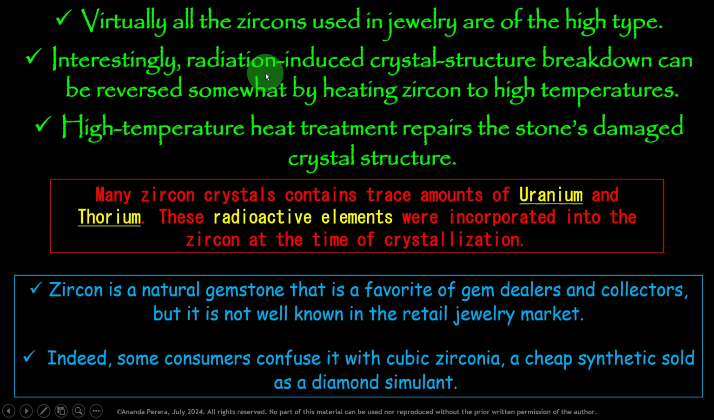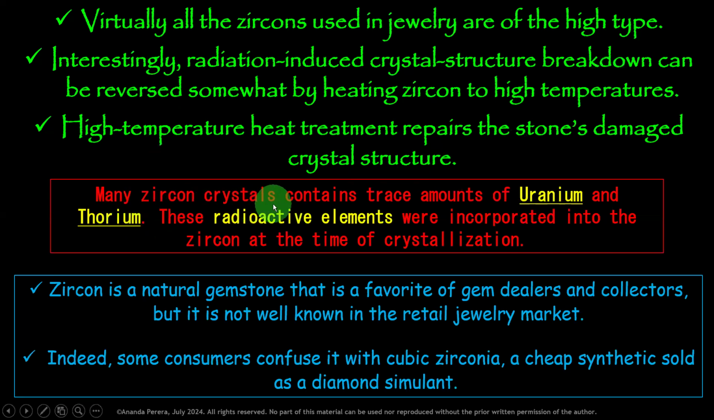Interestingly, radiation-induced crystal structure breakdown can be reversed somewhat by heating zircon to high temperatures, not low temperatures. So we can create the green color one. The radiation-induced damage is reversed inside the green one. High temperature heat treatment repairs the stone's damaged crystal structure. Remember this. It is a very interesting thing.